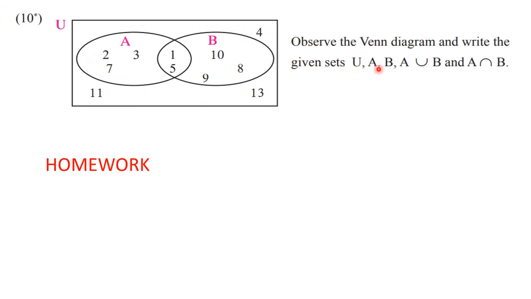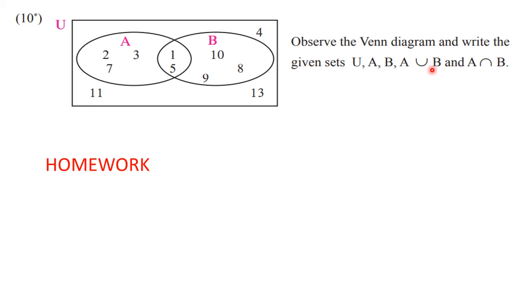Then you have to write down set A. So see the circle of A. So these elements will come: 1, 2, 3, 5 and 7. That is your set A. Then go for B, all the elements from the second circle. So 1, 5, 8, 9 and 10. That is your set B.